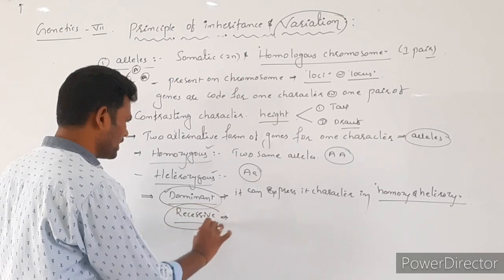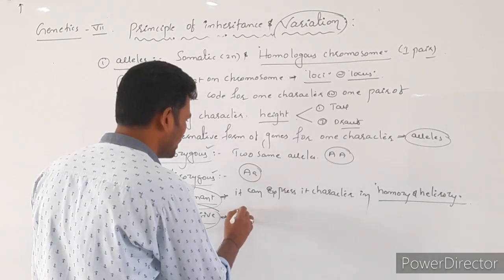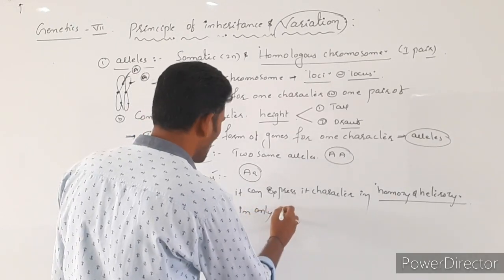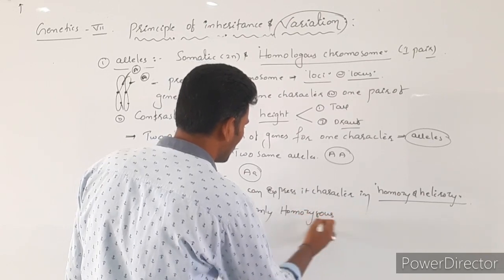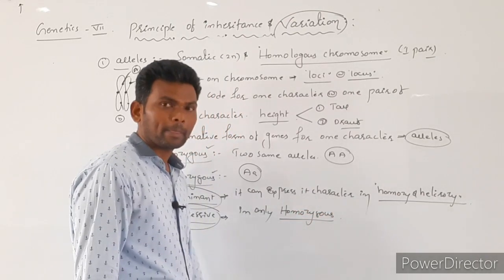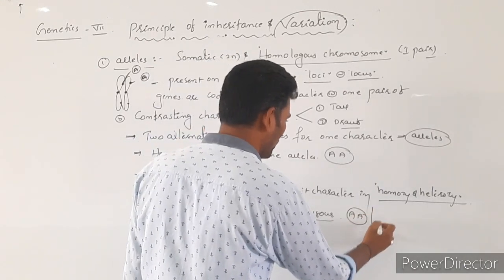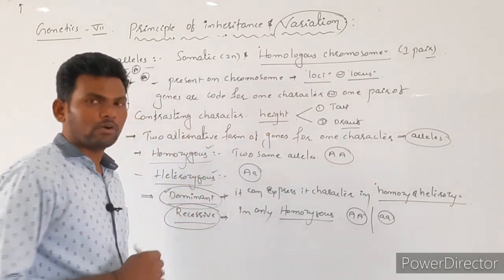Next one is recessive alleles or recessive genes. They can express only in homozygous condition. It means there should be small a, small a. Only in that condition are they going to express.